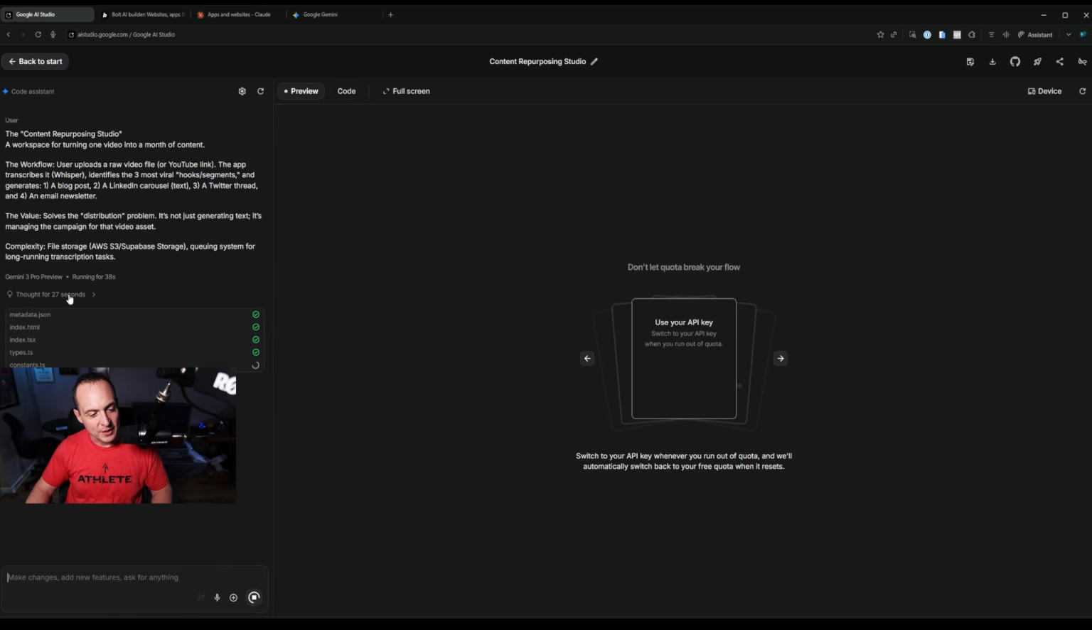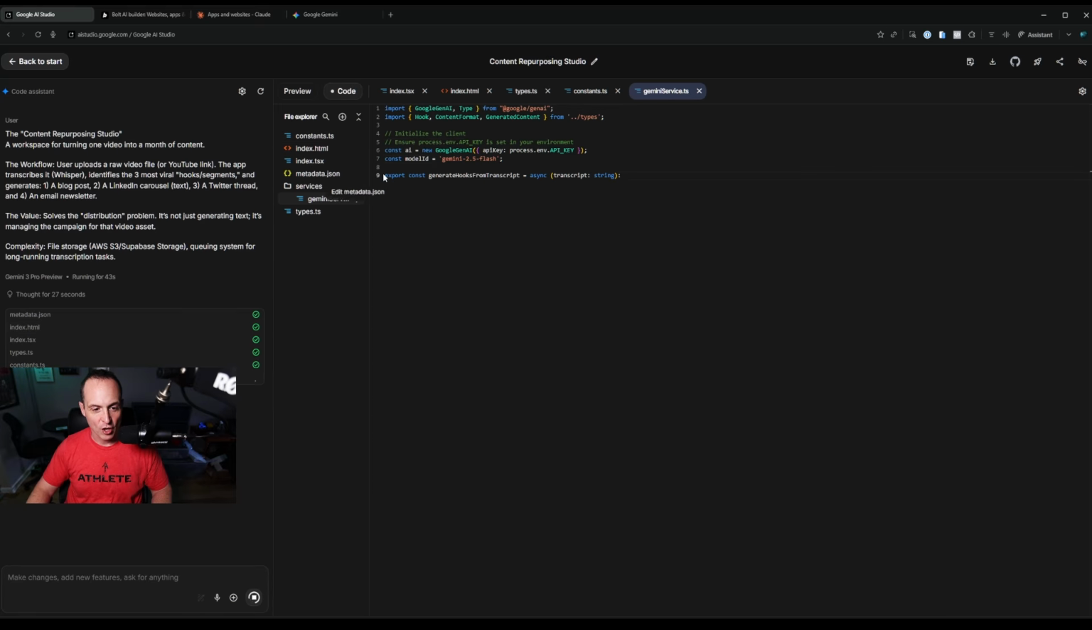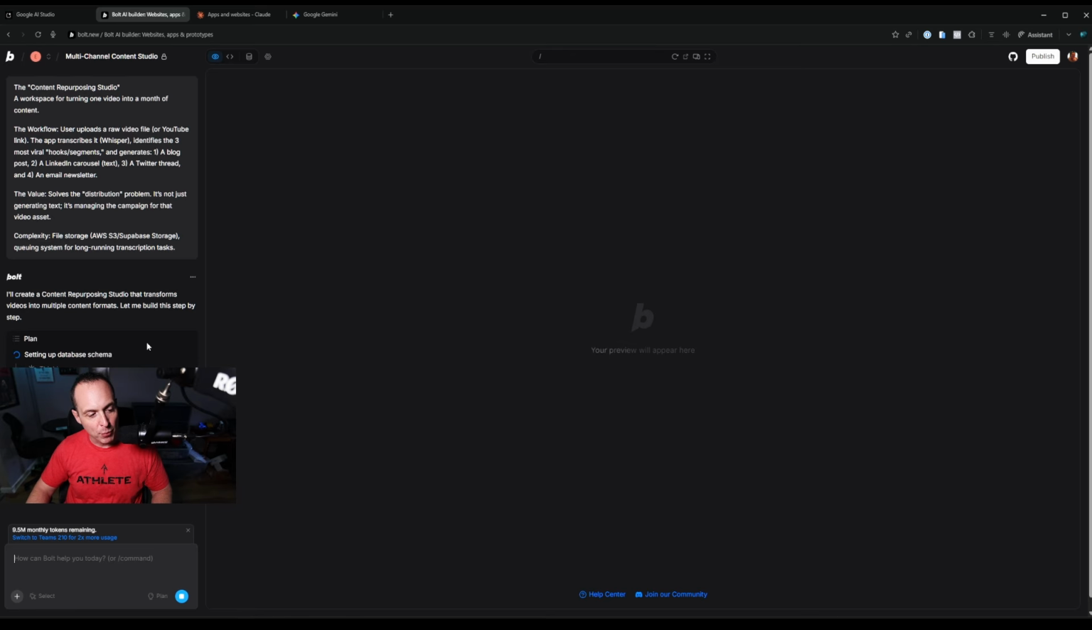Gemini has thought for 27 seconds and it's already gone. It has started creating the code here, which is nice. Bolt is also working on it. Setting up the database schema is one of the first things they're working on. One of the interesting things is that Bolt and some of these others have built-in Supabase integrations or other sorts of integrations with databases, where they can essentially have their own database. They're usually just traditional Supabase, but yeah, they can do that there, which is a benefit.